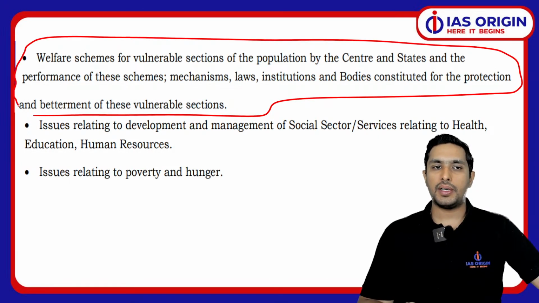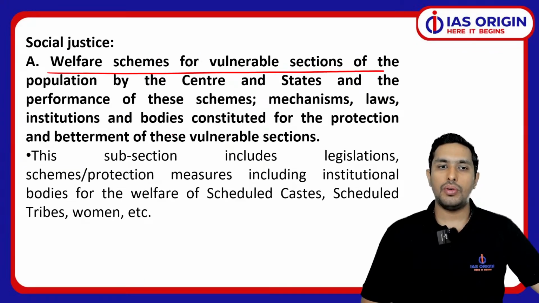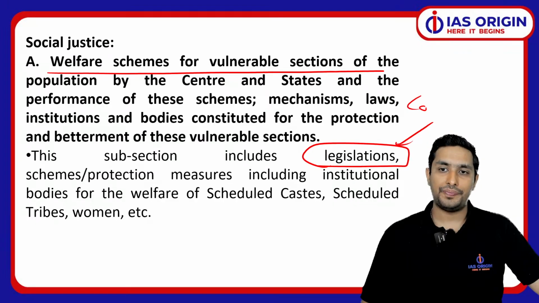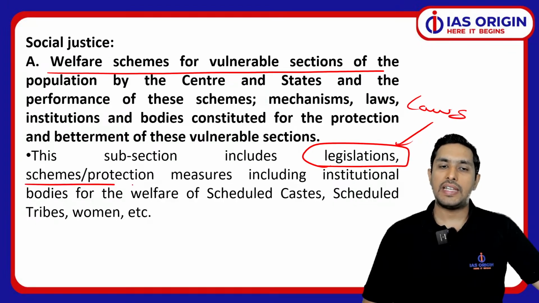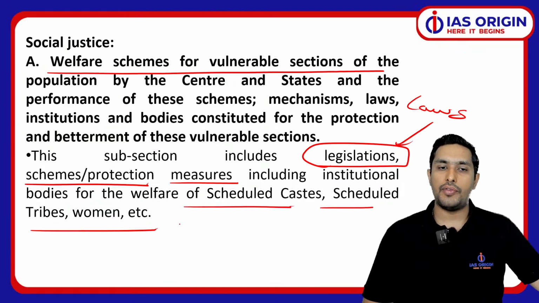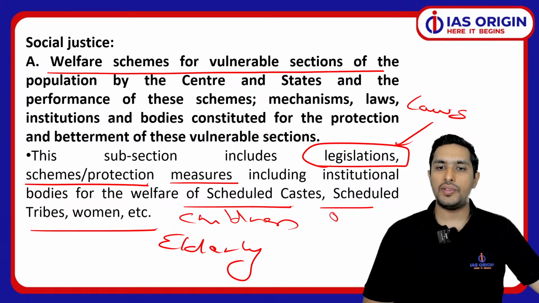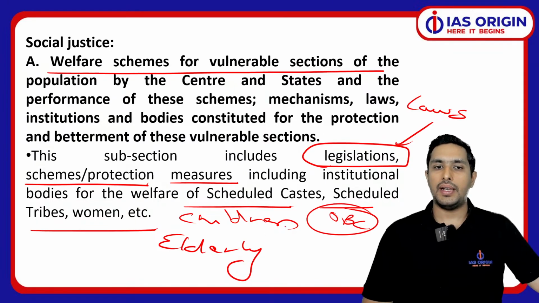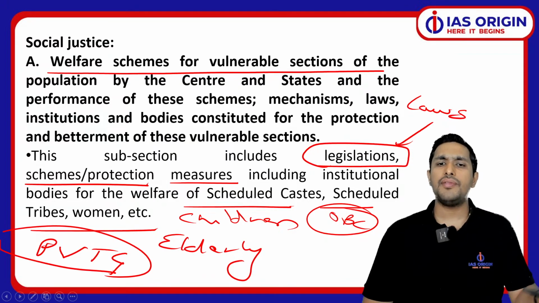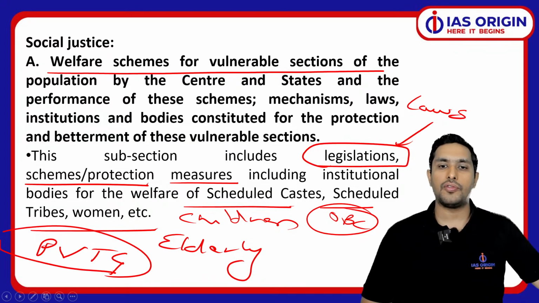This is a very important part. So here we have to focus on the legislation, that is various laws. We have to focus on various schemes, various policies, and what all are the bodies for the welfare of SCs, STs, women, children, and elderly, because they are all vulnerables. OBCs, okay, particularly vulnerable tribal groups, PVTGs, all these come under vulnerable groups. There are so many others as well, of course.